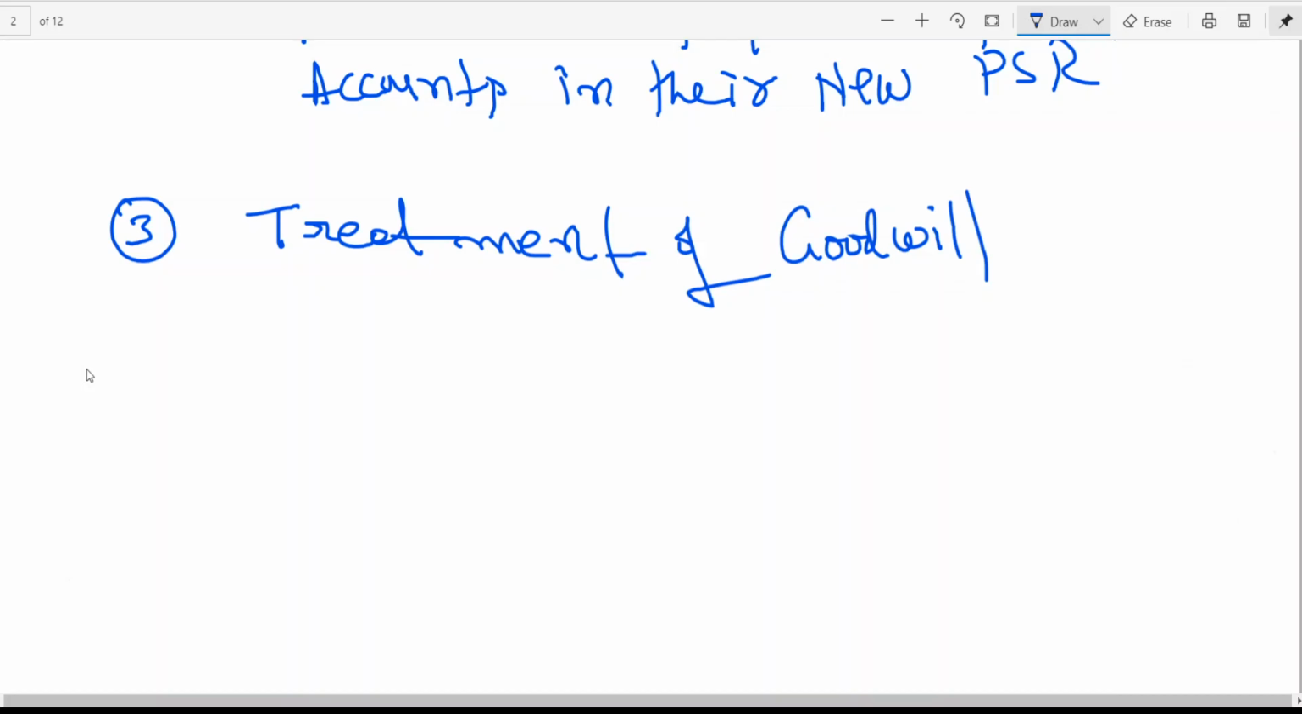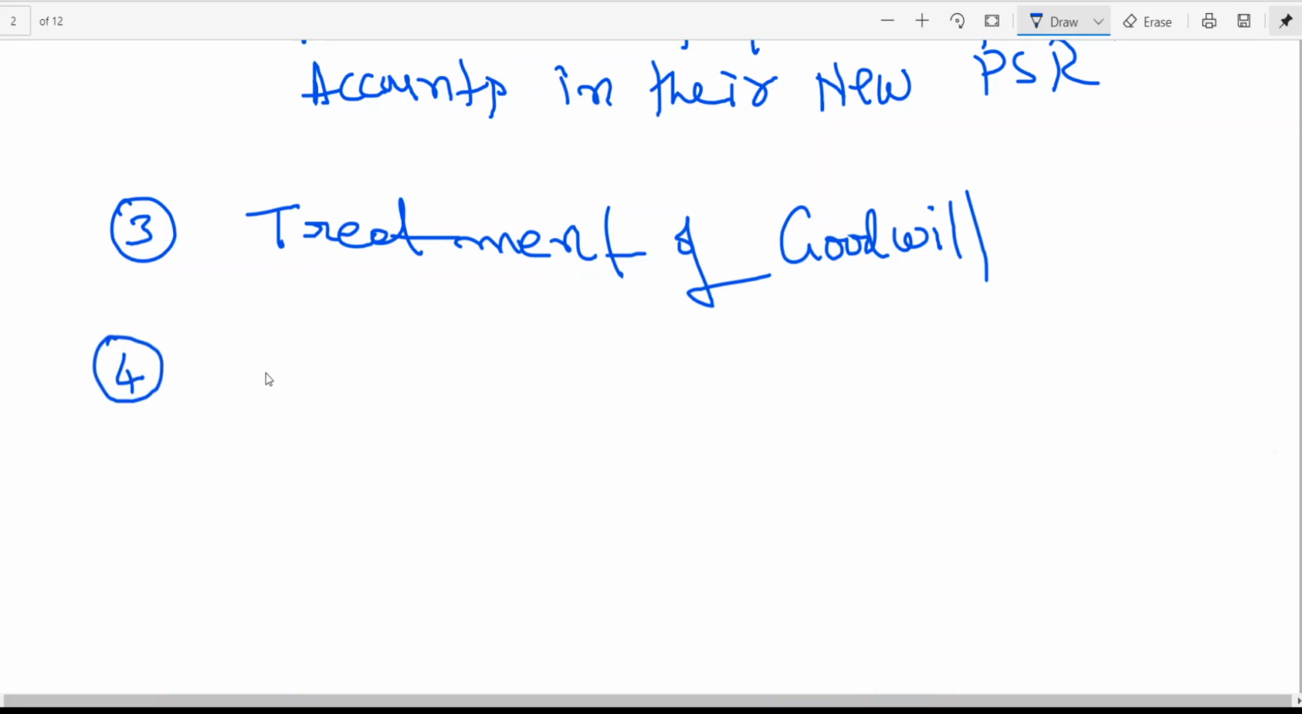So next, treatment of goodwill. I've already explained it, even just now in the beginning: raising goodwill and writing off goodwill, or adjustment through partners' capital accounts. This we have already discussed. It can be the same for retirement or death.